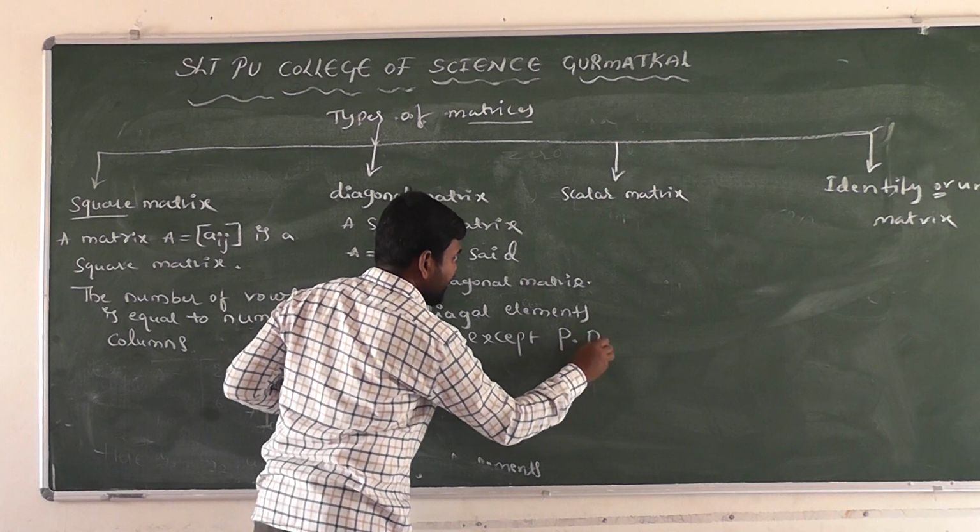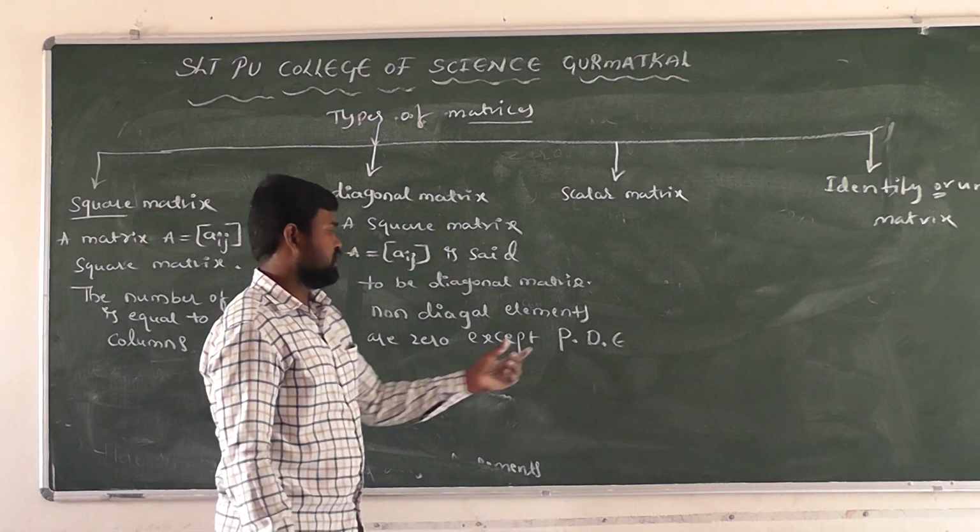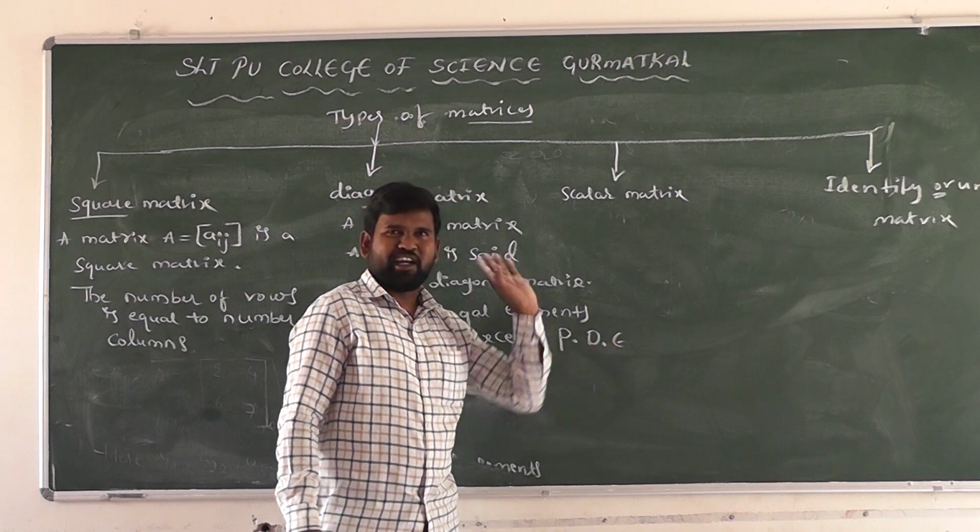I will write it in short form, principal diagonal elements, right?